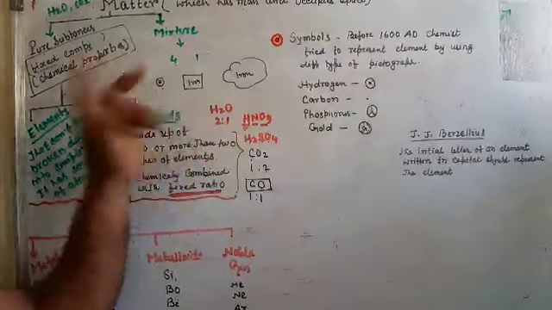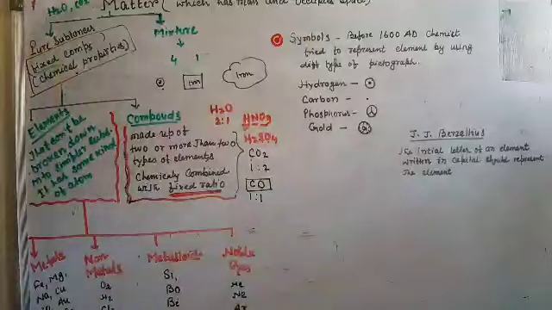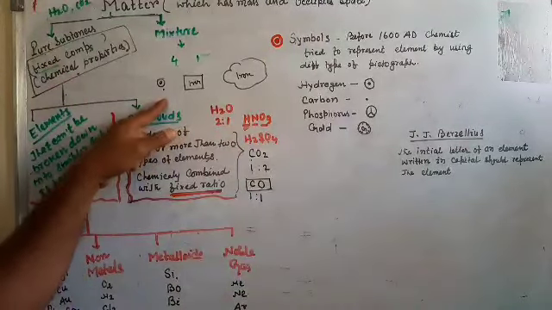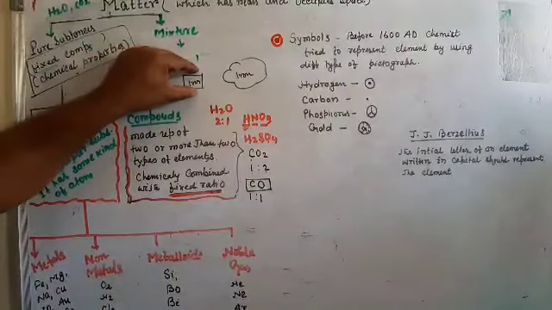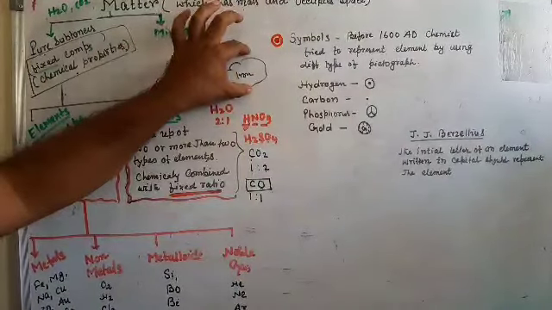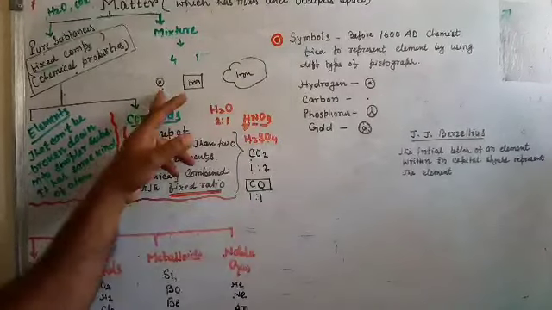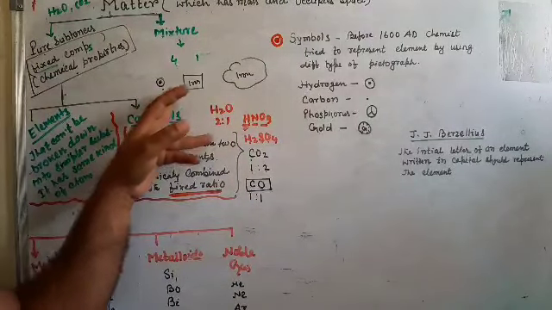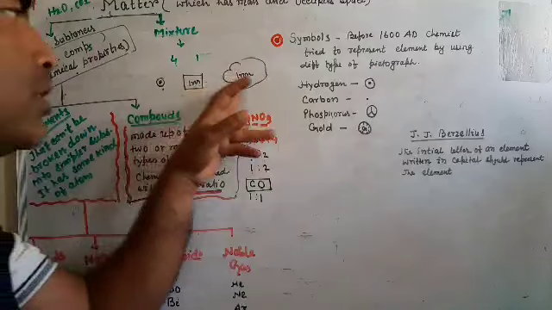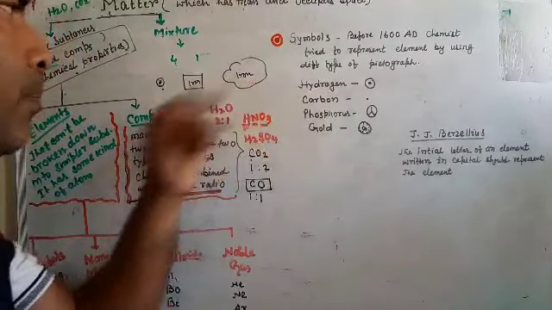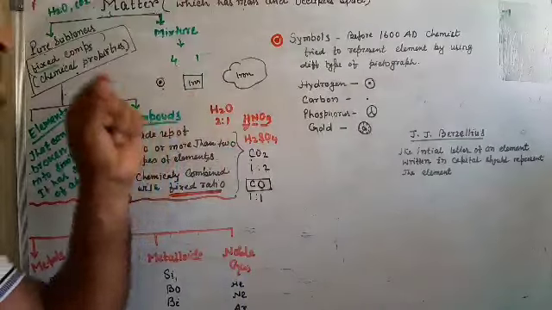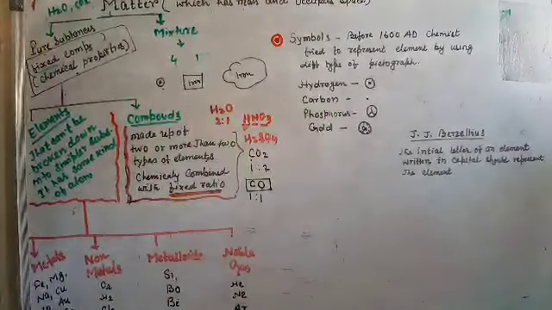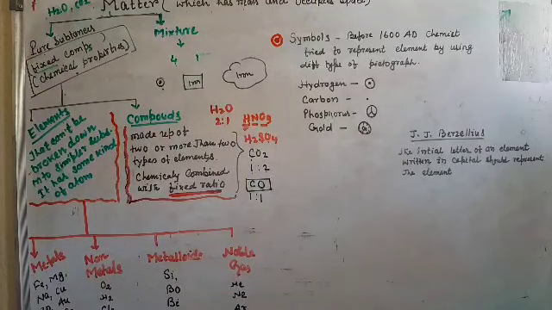Because they are made up of the same kind of atom, each one is a good conductor of electricity, and each one is attracted towards a magnet. Why? Because they are made up of the same kind of atom. That's why they are elements.